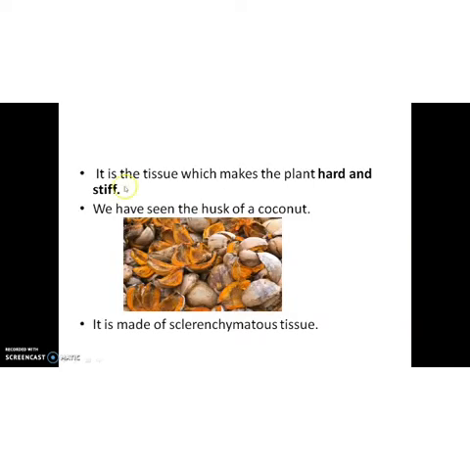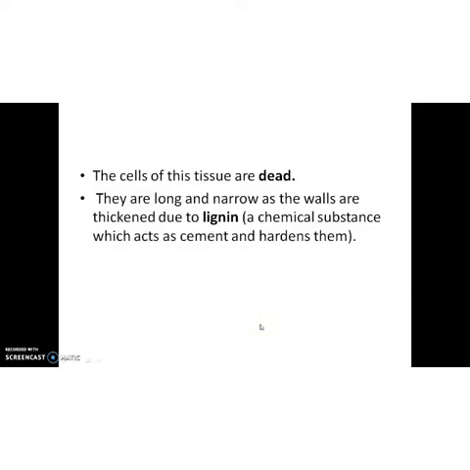Sclerenchyma. It is the tissue which makes the plant hard and stiff. So we have seen the husk of coconut, isn't it? It is made up of sclerenchymatous tissue. The cells of this tissue are dead and their walls are thickened due to lignin, a chemical substance which acts as cement and hardens them.